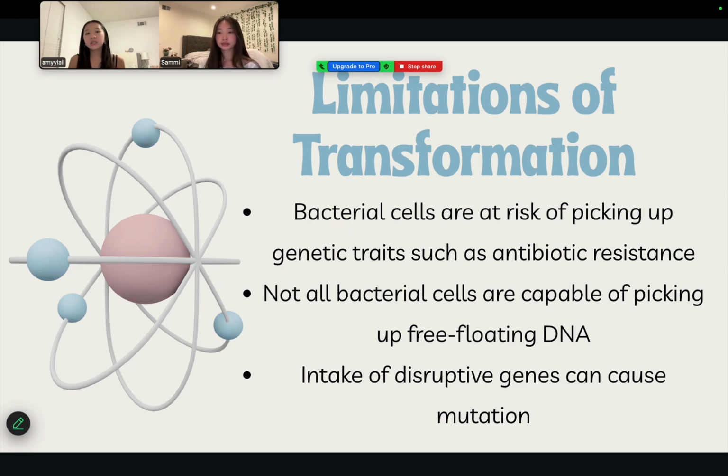The last limitation of transformation is the intake of disrupted genes. This can cause mutation, which will cause the bacteria to multiply.